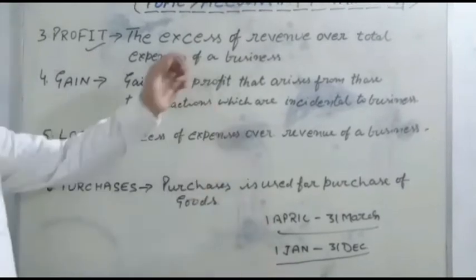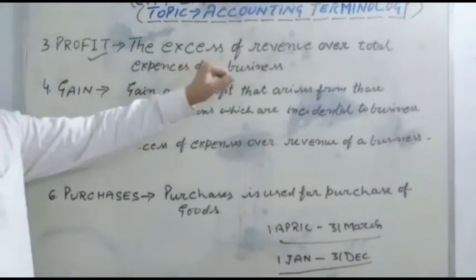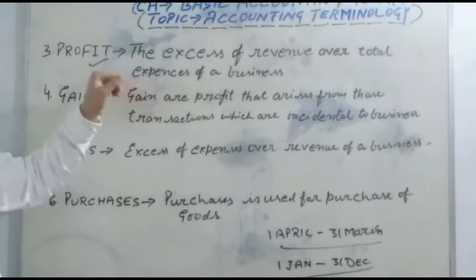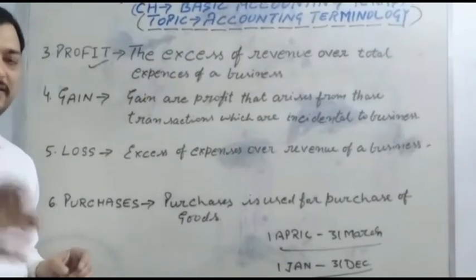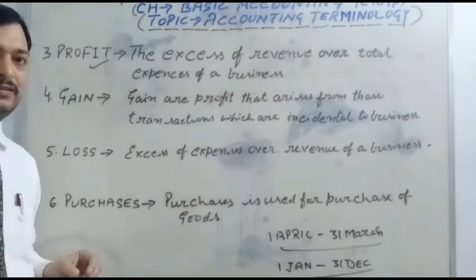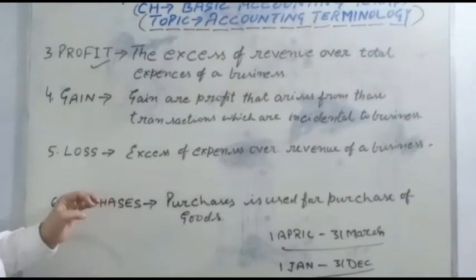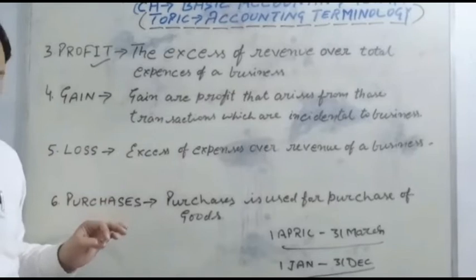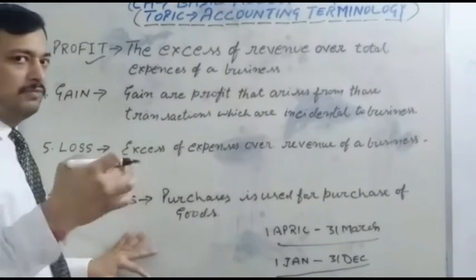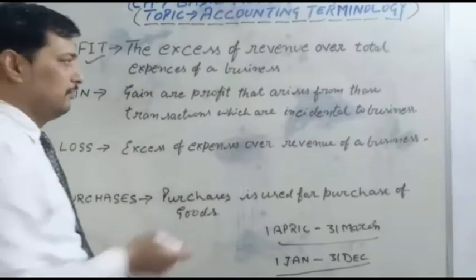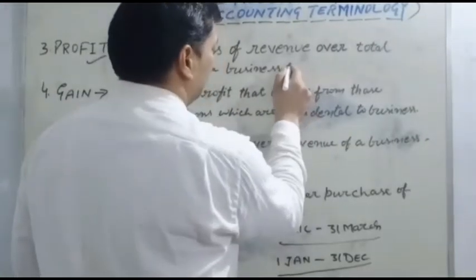So the meaning of profit is the excess of revenue over total expenses of a business. It means when the revenue exceeds the expenses of the business during the accounting year, it is termed as profit. The profit is categorized into two types.